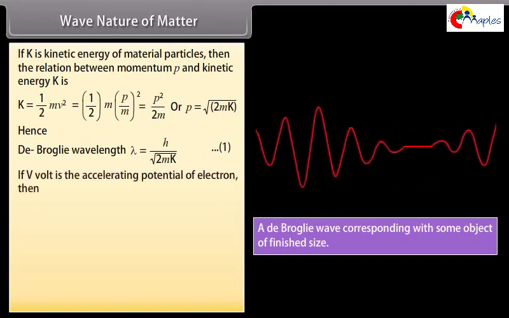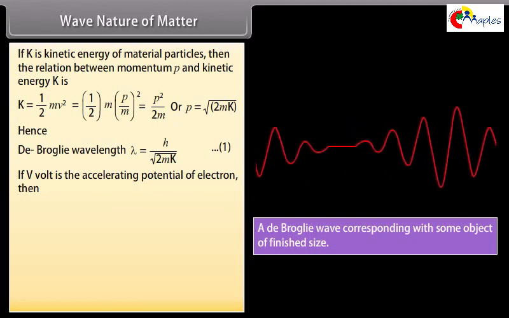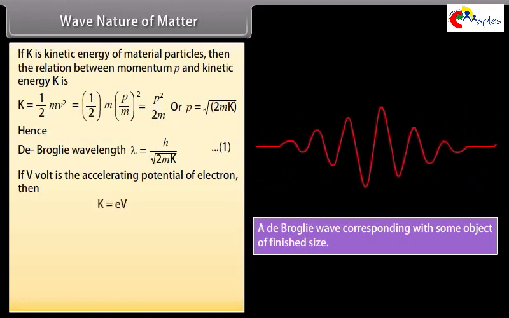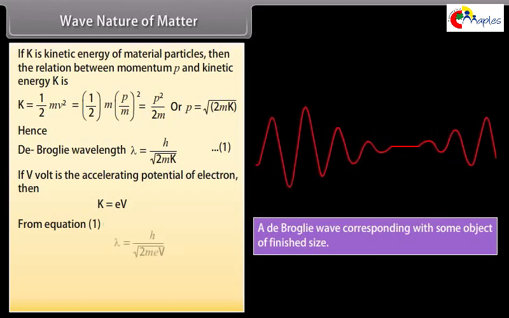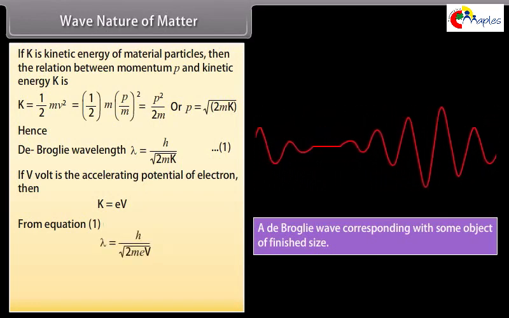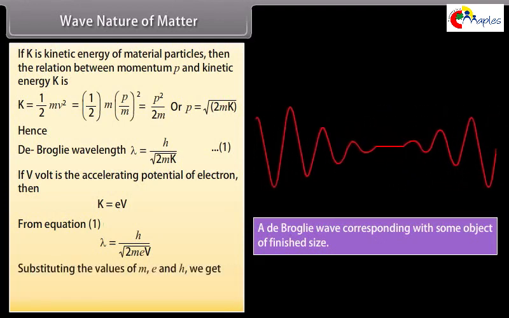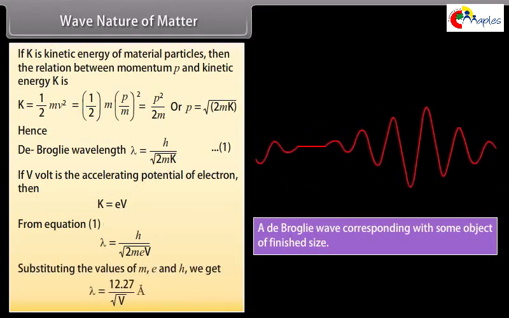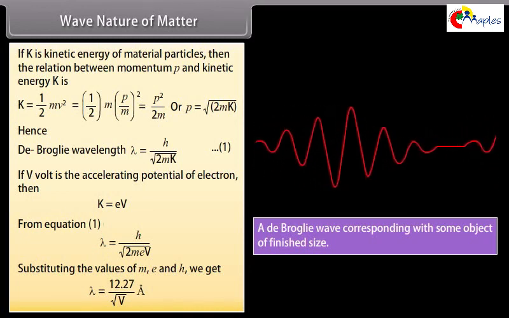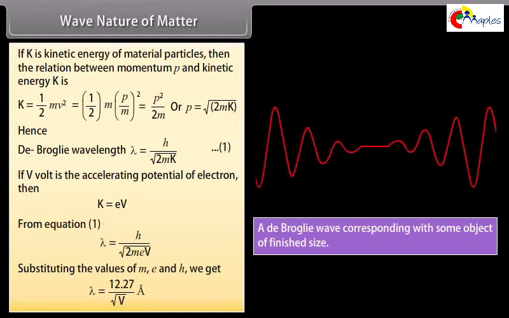If V volt is the accelerating potential of electron, then K equals eV from equation 1. Lambda equals h by square root of 2meV. Substituting the values of m, e and h, we get lambda as 12.27 by square root of V angstrom.